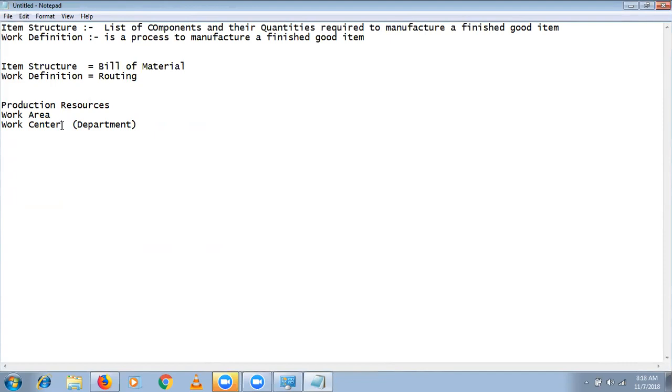A work definition is nothing but a process to manufacture an item, a step by step process. First the assembling work center comes into the picture, where assembling resources assemble the item. Then it follows to the software work center, where people install the software. Then the testing work center, where people test the item. So this is the one by one step. These steps are called operations, or standard operations.